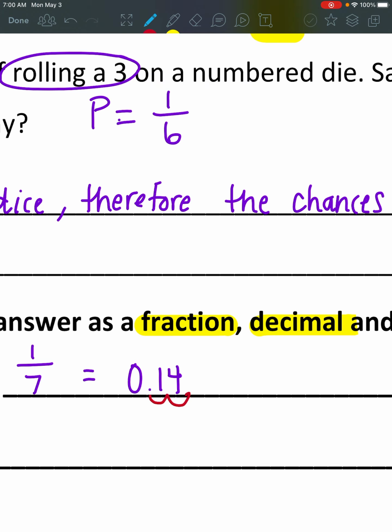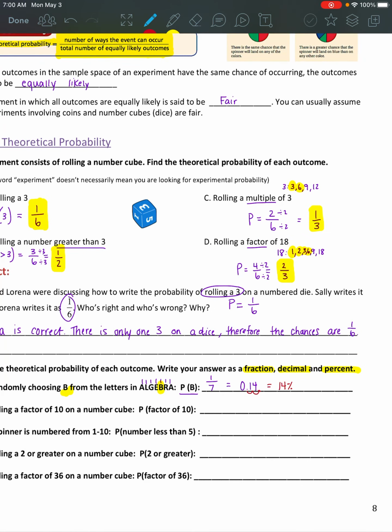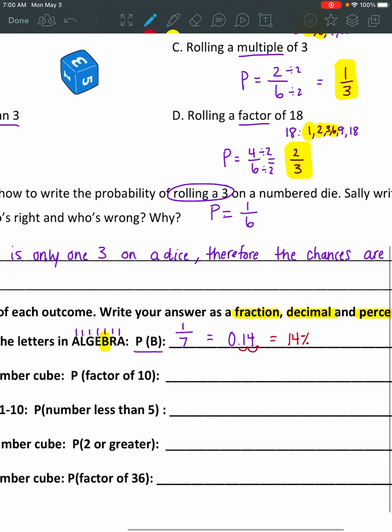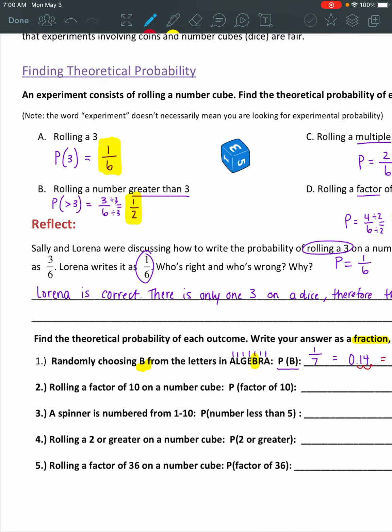We would move that decimal 2 places right. So as a percent, it'd be 14%. And if we needed to round that, we could take the next number next to that 4. So 1/7, 0.14, 14%, all of those represent the exact same thing. That is the probability of finding a B in that word algebra. So I'm going to pause here and see if you can figure out those last 4 examples.